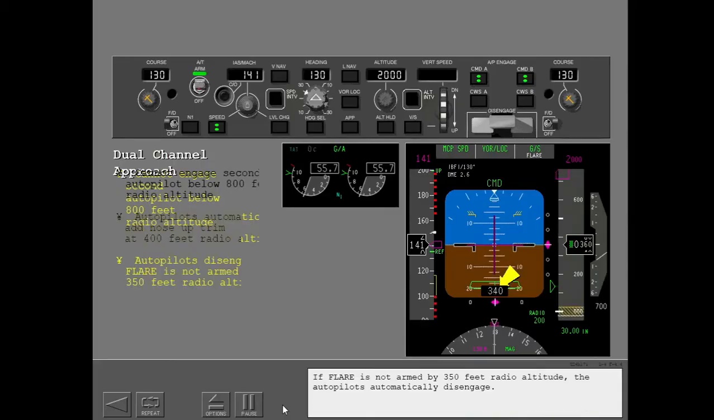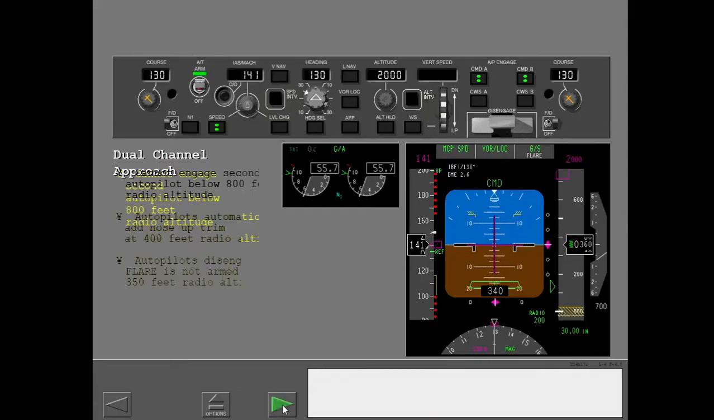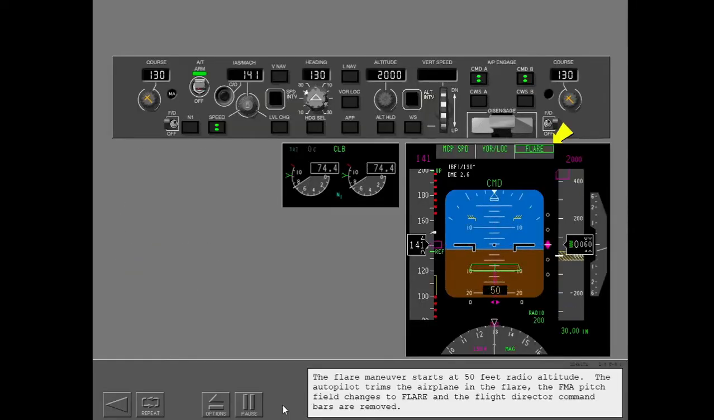If flare is not armed by 350 feet radio altitude, the autopilots automatically disengage. The flare maneuver starts at 50 feet radio altitude. The autopilot trims the airplane in the flare, the FMA pitch field changes to flare, and the flight director command bars are removed.